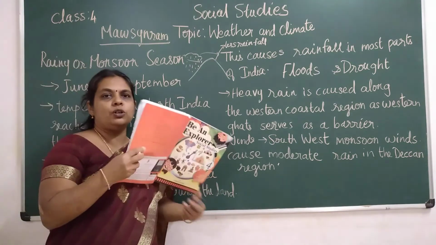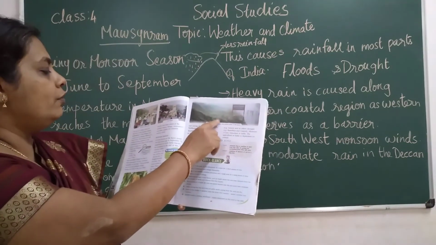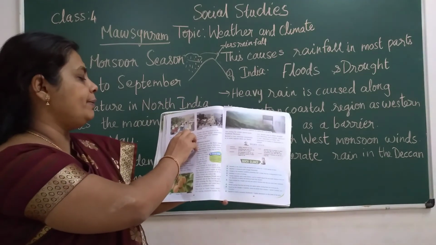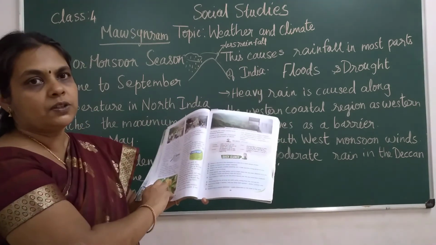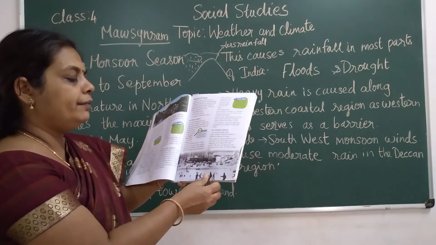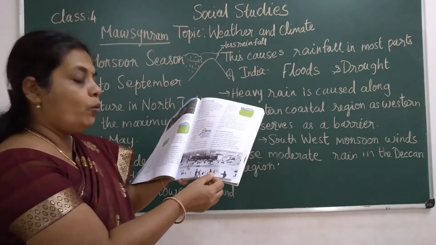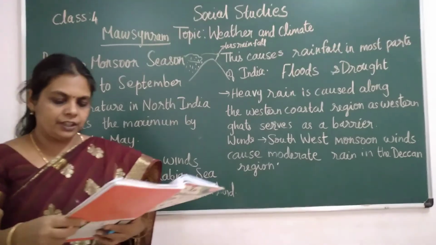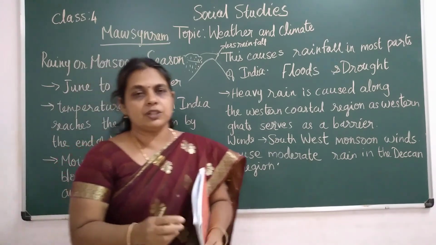In your textbook also they have given the picture of a Mawsynram village, and for the summer season how the people cover their heads, and the hill station picture is also given. People visit hill stations to avoid the heat, children. So pictures are also given. This lesson is over. I will send you the notes through WhatsApp, children. Thank you.